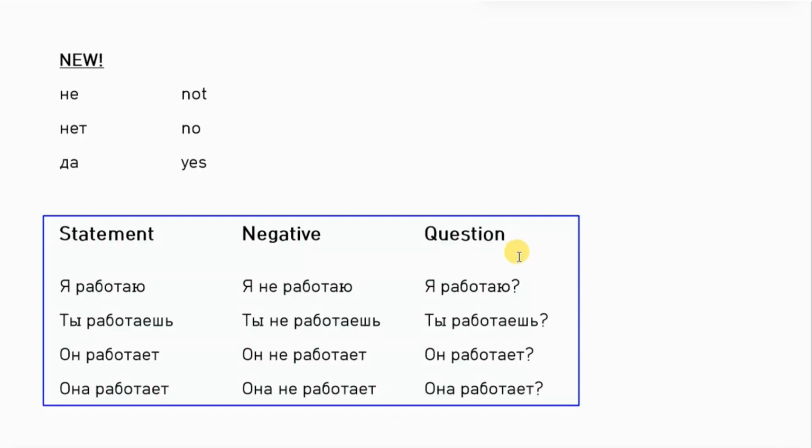Я работаю. Ты работаешь. Он работает. Она работает. For example, when somebody is asking, ты работаешь? That means they're asking you if you work. Do you work? You can say, because you're talking about yourself, you say, да, я работаю.